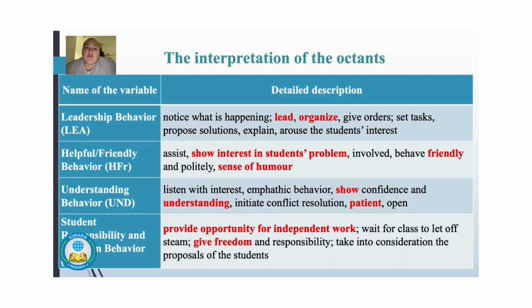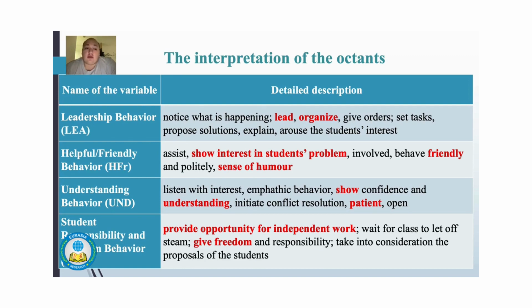The first one is the leadership behavior. There are 6 items which measure how the teacher leads or organizes the classroom activities in the classroom. The second one is the helpful or friendly behavior. There are 6 items: how the teacher shows interest in students' problems, how friendly he or she is, and how his or her sense of humor is. The third one is the understanding behavior, how understanding the pedagogue is, or whether he or she is patient or not.